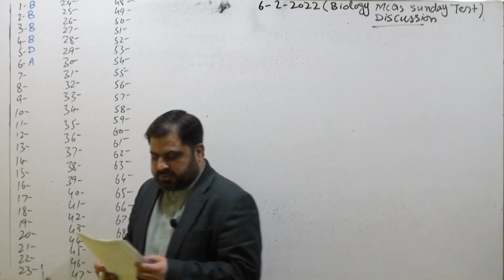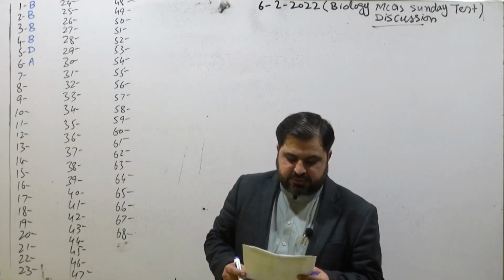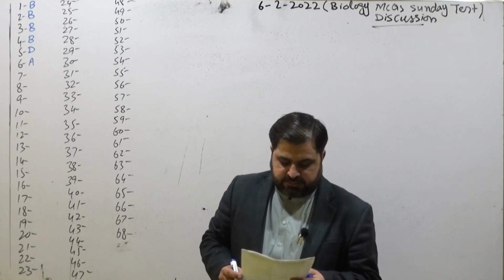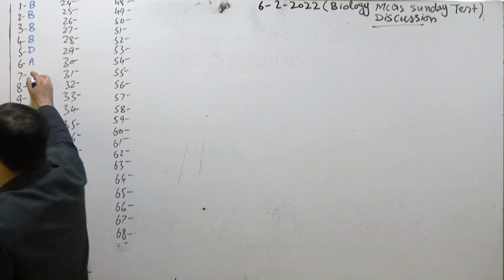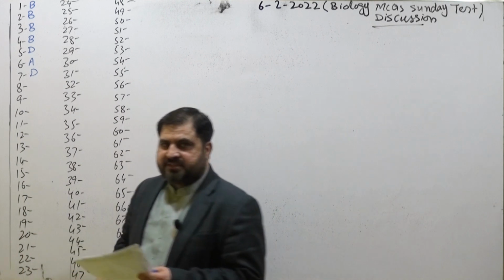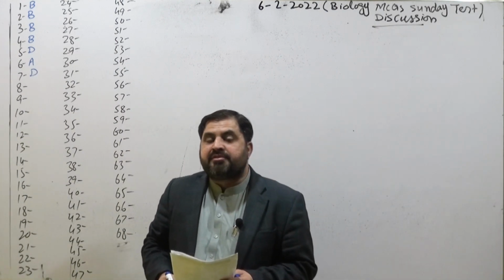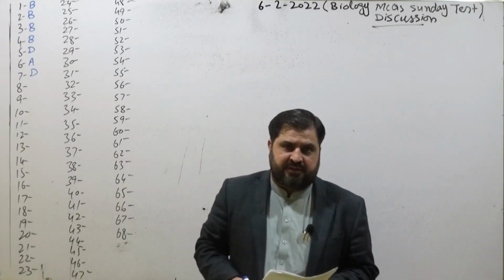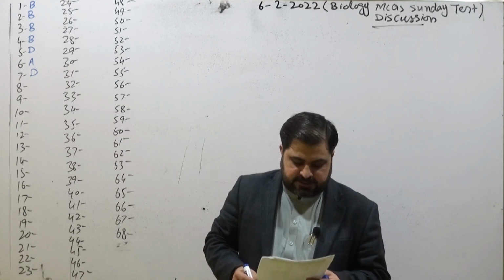Coming toward the next MCQ, the seventh: the enzyme of the Arctic snow flea works at minus 10 degrees Celsius. Again, that's selected from chapter number 3, enzymes. So the topic is the factors affecting the rate of enzymes, and temperature.